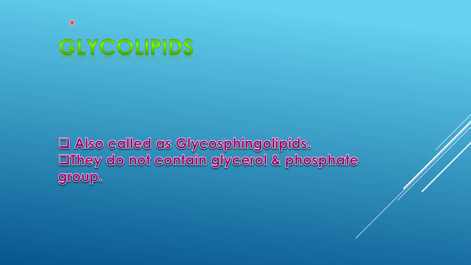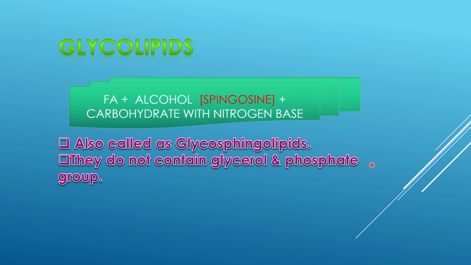Then glycolipids are called the glycosphingolipids. They do not contain glycerol and a phosphate group. Glycolipids are a combination of fatty acids with alcohol, and the alcohol is always sphingosine, plus a prosthetic group which can be a carbohydrate along with the nitrogenous base.